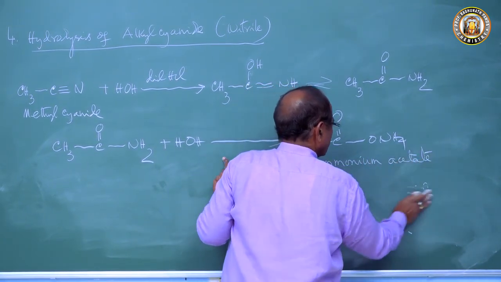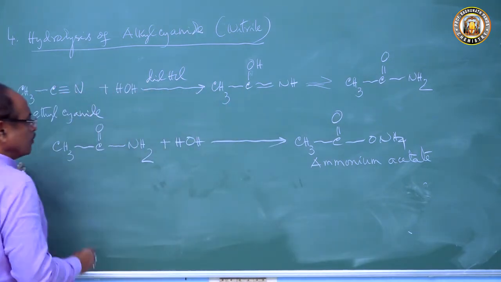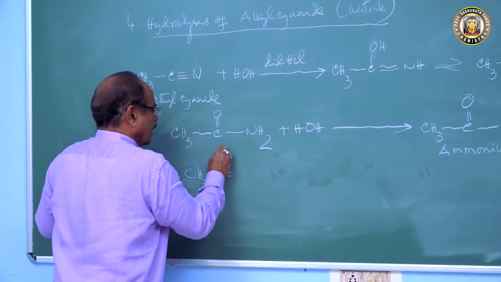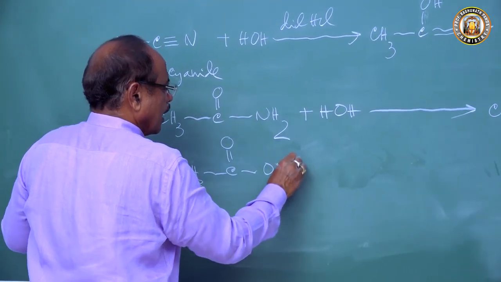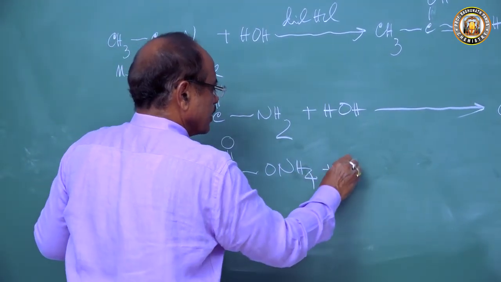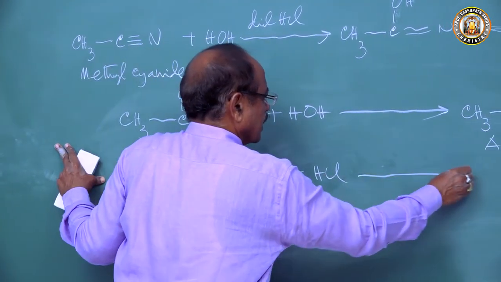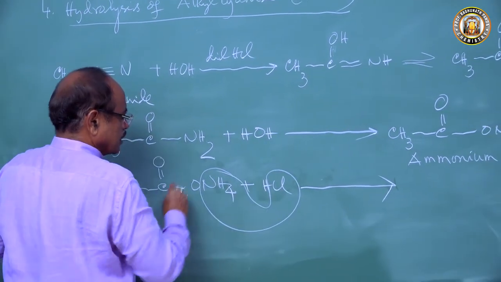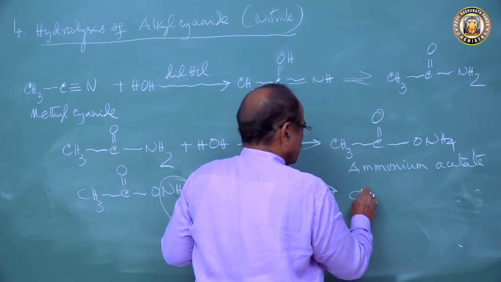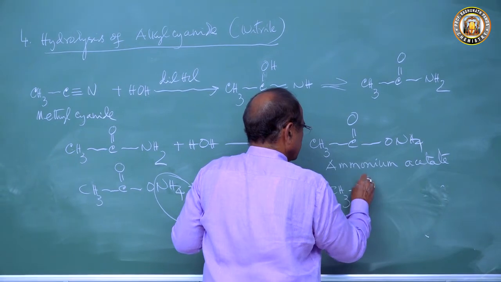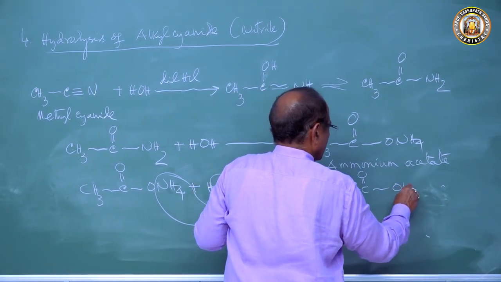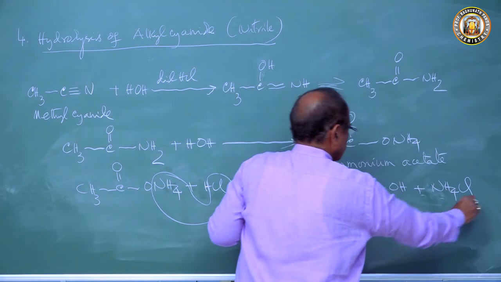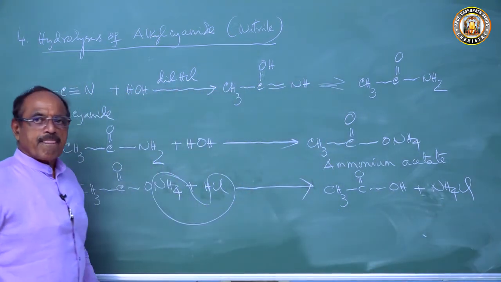This ammonium acetate is a salt. Upon hydrolysis, by acidification, we treat with HCl. So this NH4 and Cl go as NH4Cl. We get the acetic acid and NH4Cl.